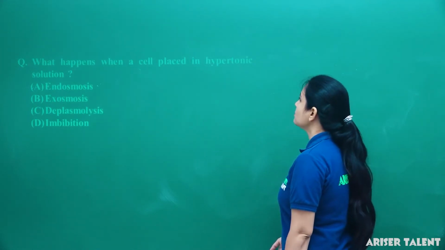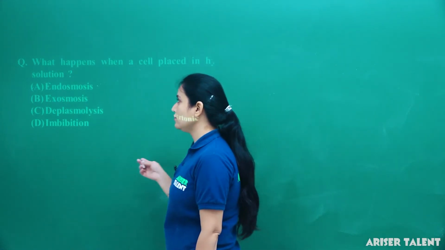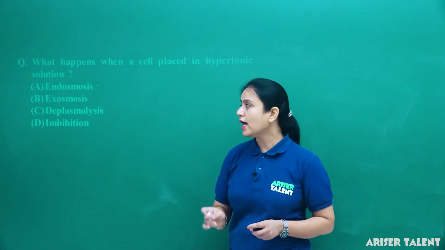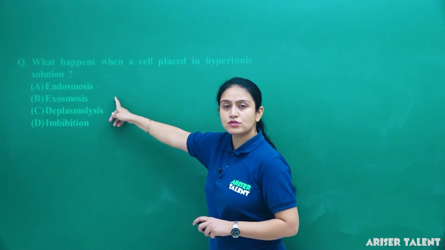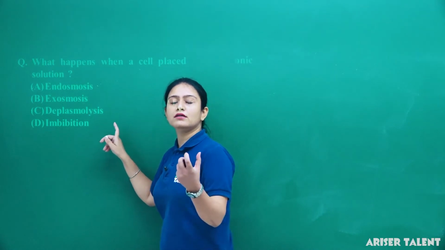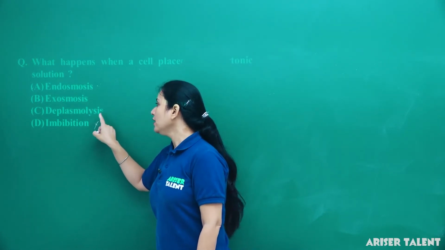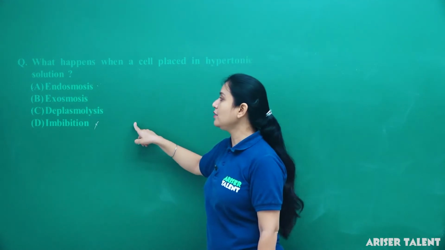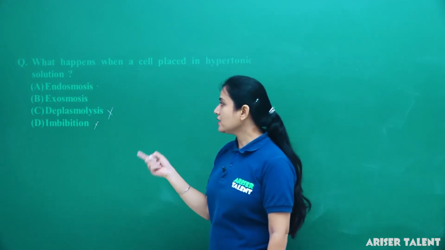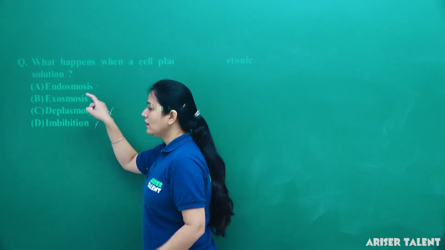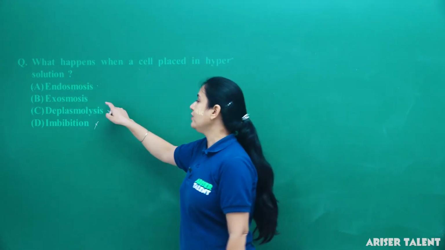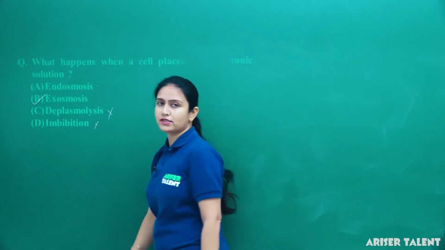Next, what happens when a cell is placed in hypertonic solution? We all know if the cell is kept in hypertonic solution, which process occurs? Endoosmosis, exoosmosis, deplasmolysis or imbibition. Imbibition means when something absorbs water. No. Deplasmolysis, no, in deplasmolysis the cell is kept in hypotonic solution, so again wrong. Exoosmosis, yes, because the solute which is present inside will move outside the cell, so it will show the process of exoosmosis.